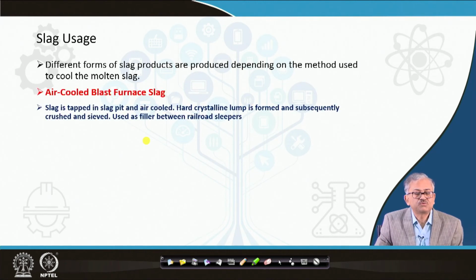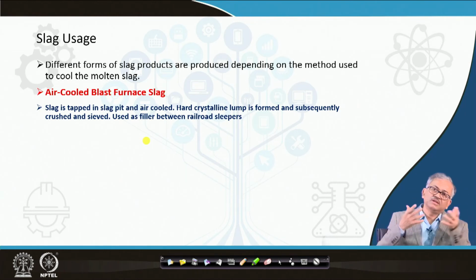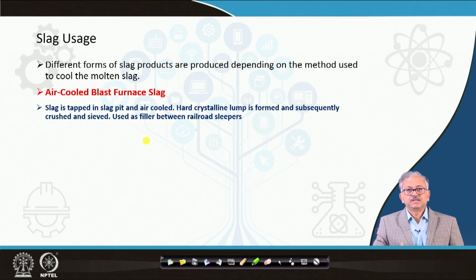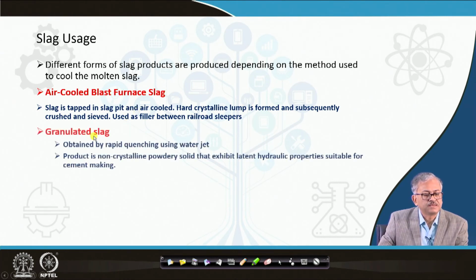You can have air cooled blast furnace slag. What you do, basically, take the slag in a slag pit, you just cool it under the normal air, and then you will get a very crystalline solid lump of slag, and then you can crush it, and after that you can use it. It is used basically between the rail sleepers, in the railroad sleepers. That is the thing. And then granulated slag is there.